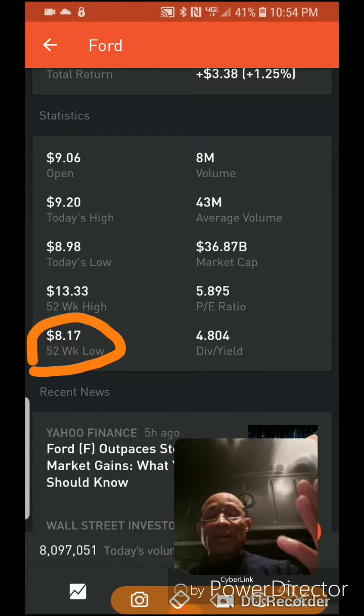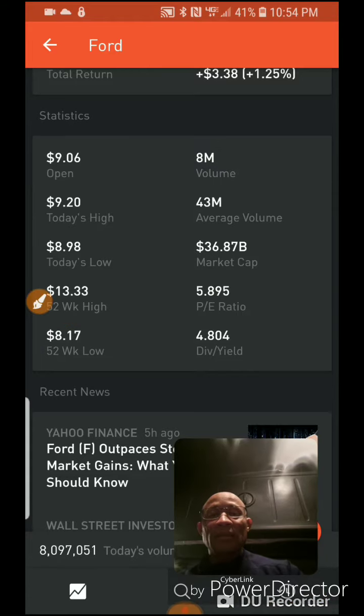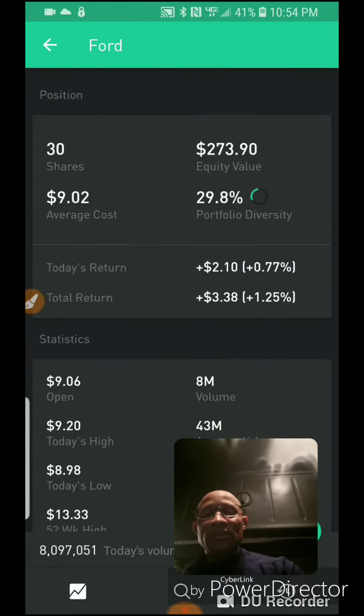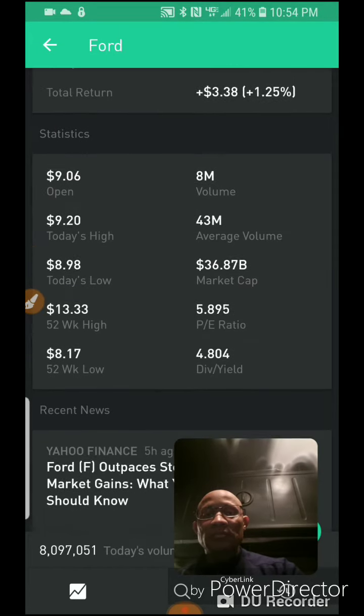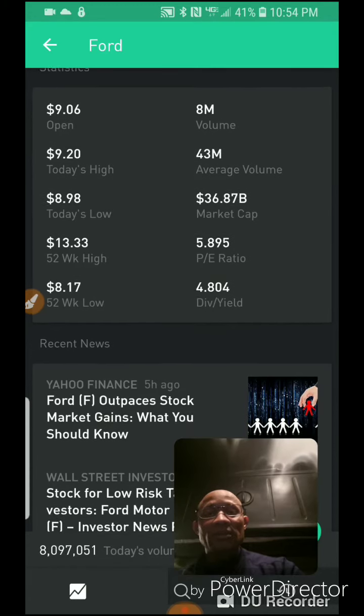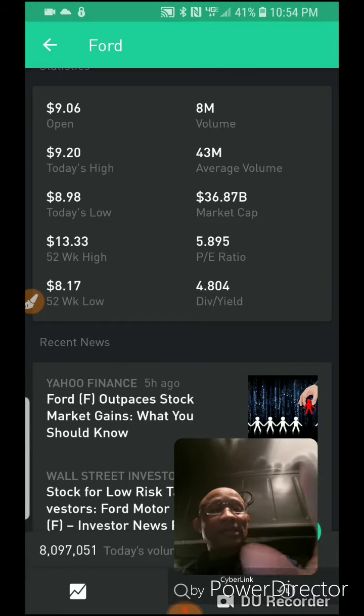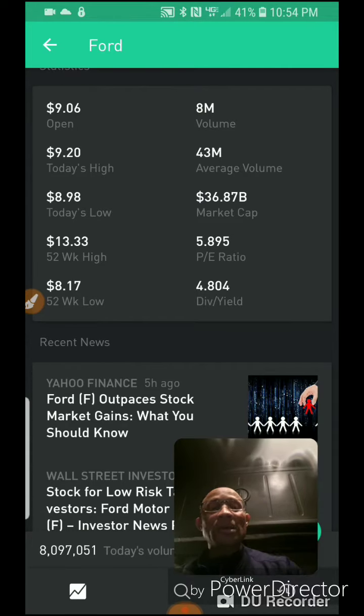It's got a lot of upside to it. Upside meaning that it's closer to the low side than the high side, right? So this $9.13 could potentially go back to this $13.33 again, or anywhere in between. So you got like a $5 gap in which this thing could be bouncing around and you can be making money.